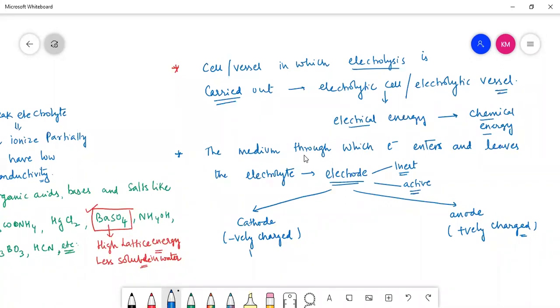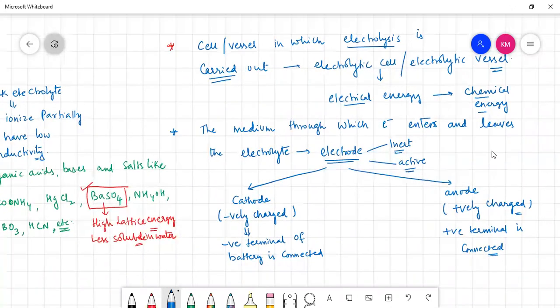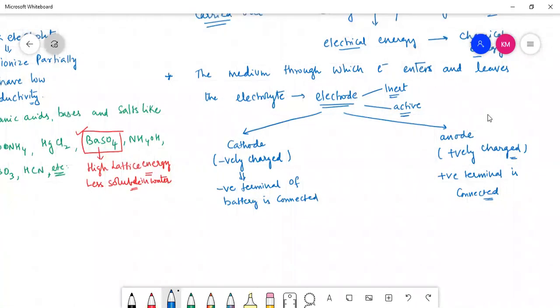And moreover, the negative terminal of the battery is connected to the cathode, and the positive terminal is connected to the anode. All these are the basic concepts of electrolysis you need to understand, right? So there are two types of electrodes. One is cathode and another one is anode.